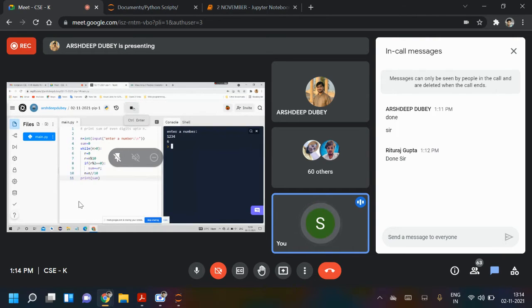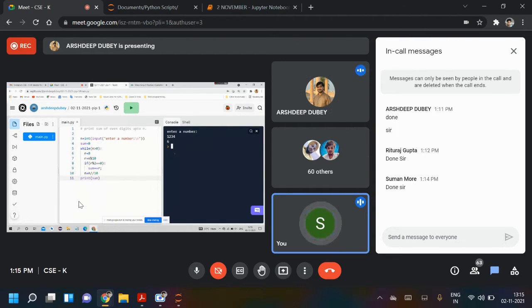So you have taken input from the user, n, and then sum initiated with 0. A while loop is used when n is more than 0. You take r as the remainder when divided by 10, or the first digit you can say. Then you are checking that the digit is even. If it is even, then you are adding. Otherwise, it will do nothing. Then n is updated by n divided by 10, integer part.